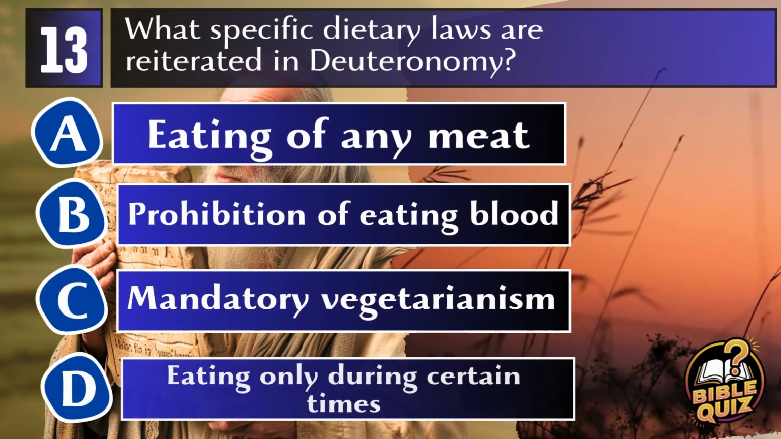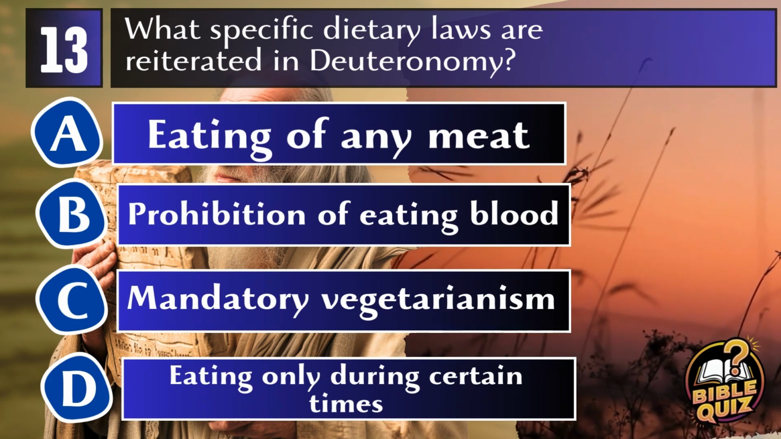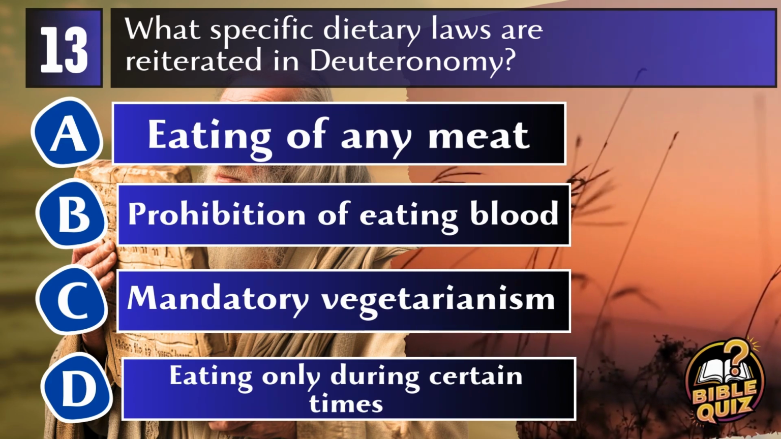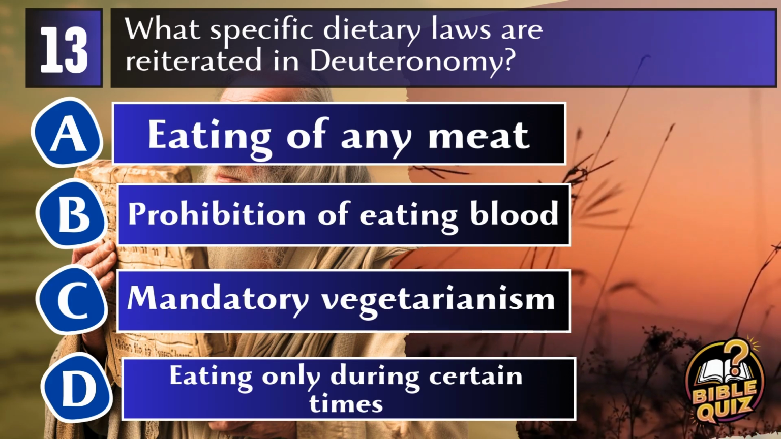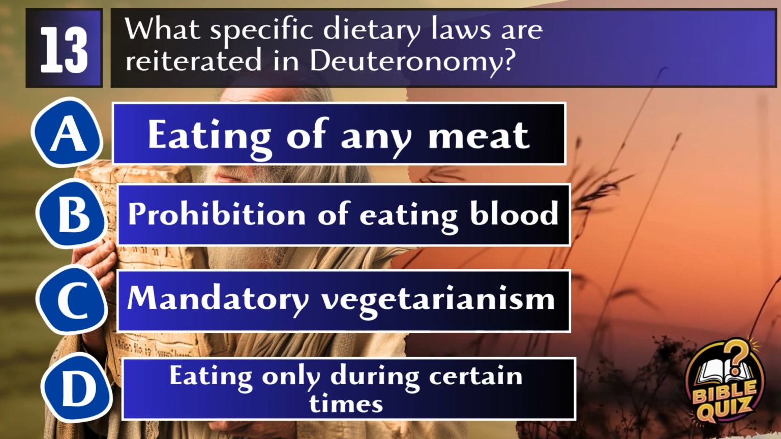Question 13. What specific dietary laws are reiterated in Deuteronomy? A. Eating of any meat. B. Prohibition of eating blood. C. Mandatory vegetarianism. D. Eating only during certain times.